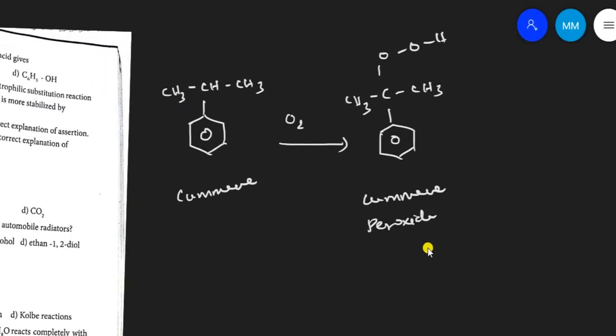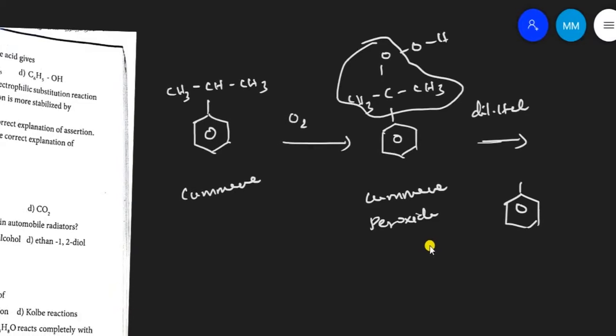And in the presence of dilute hydrochloric acid, what happens? The product is like this. The acetone is separated and you get the product phenol.